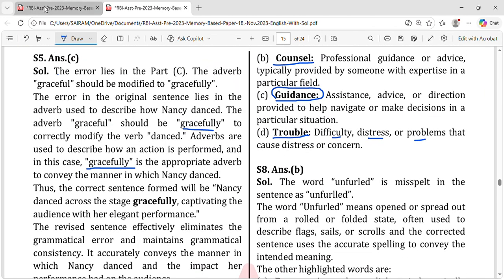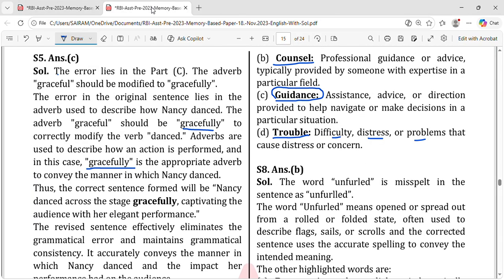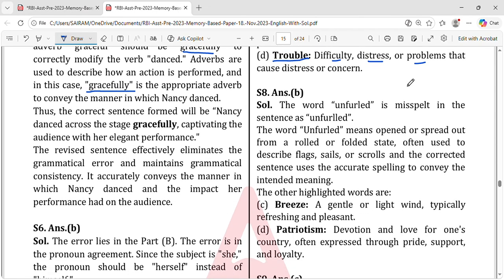Question number 8. So we are learning all the meanings of the words, okay, don't worry. This is helping you at a point of time. As the national flag unfurled in the gentle breeze, a sense of pride and patriotism swept over the crowd. So the answer is this is misspelled. Let's see what this is, because this word is very new to us, right? If anybody knows, it's good, but for me it is new.